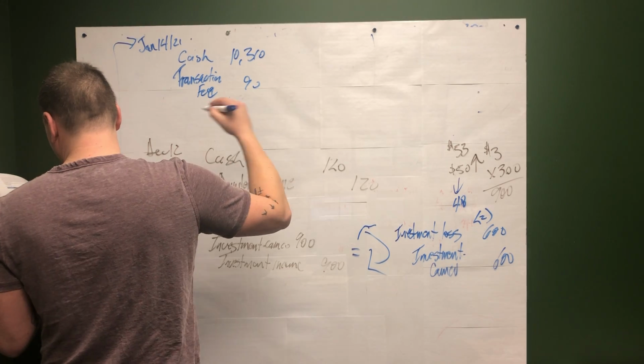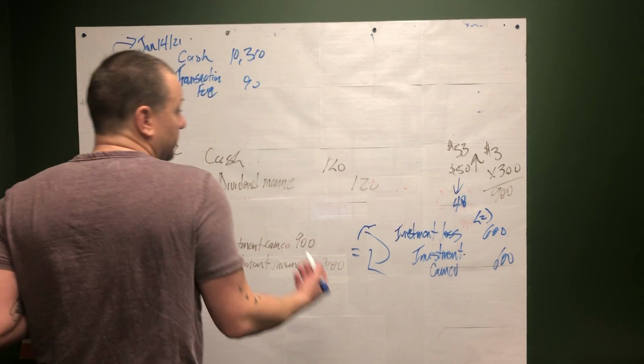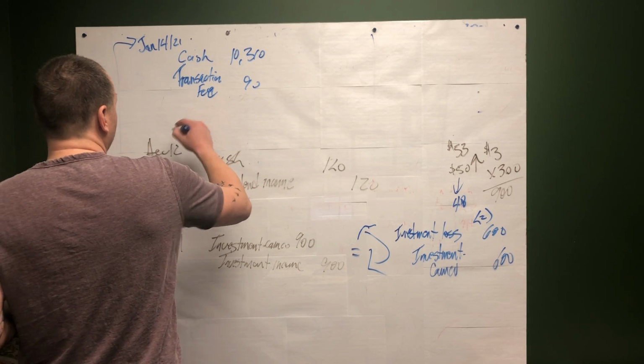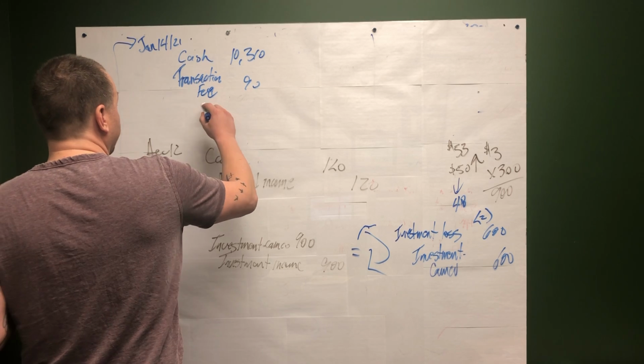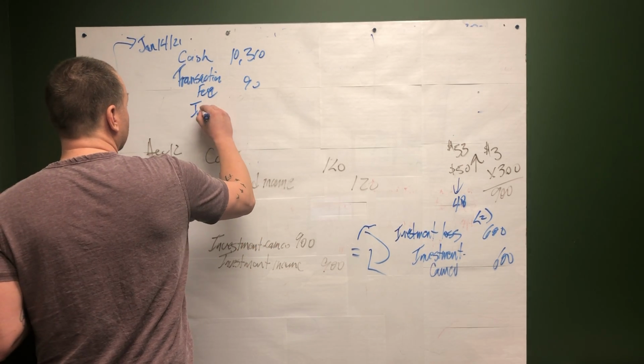Your investment income, your gain on the sale of investment is what it really should be called. We'll do that one last, but I want to take out now the book value of our investment.